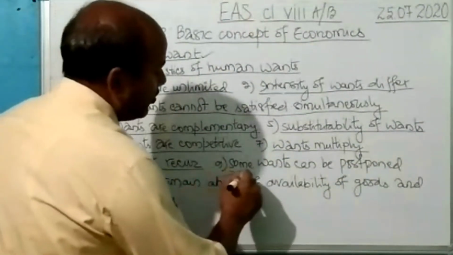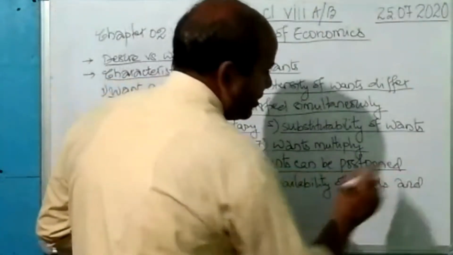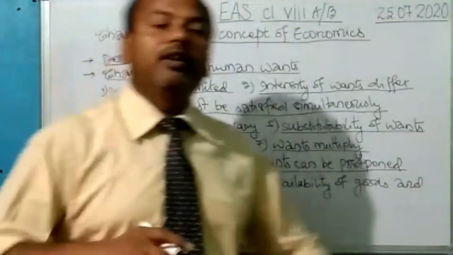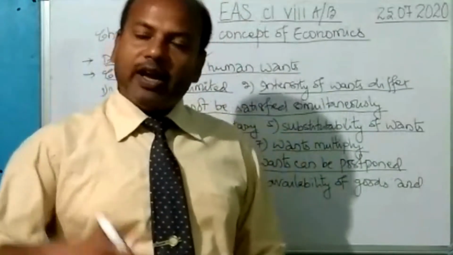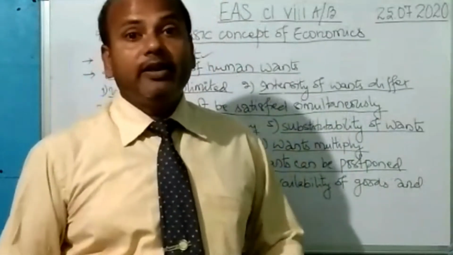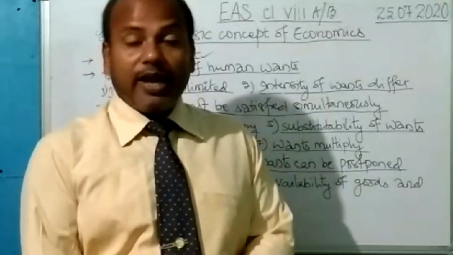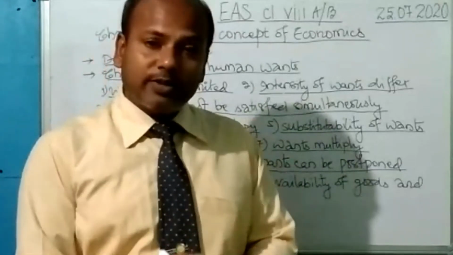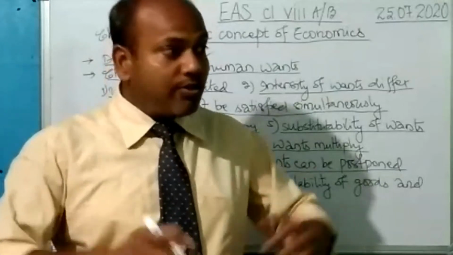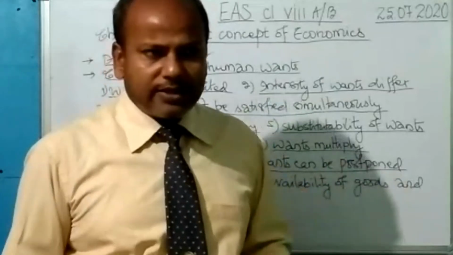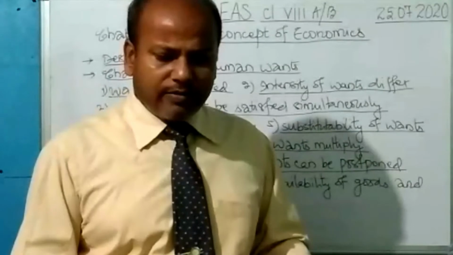Next, some wants can be postponed. Like I have a want to buy a luxury car, but I have not purchased it. I have postponed. Why? There are so many factors. For a consumer, price is an important factor, and more than that, the education of the children, whether you have money or not, your health condition, your financial condition, your family planning.